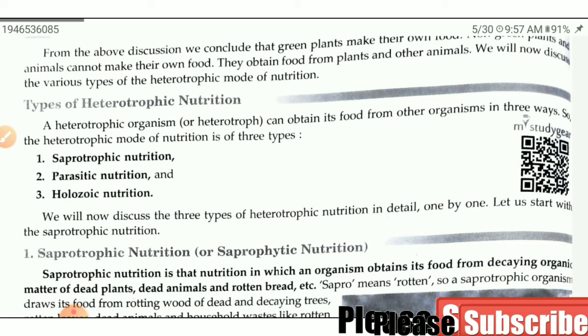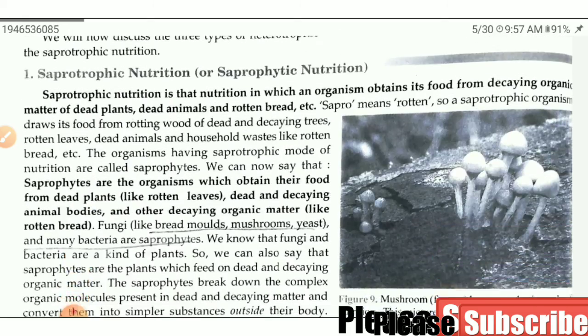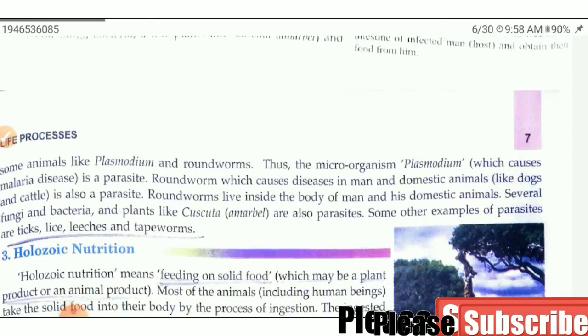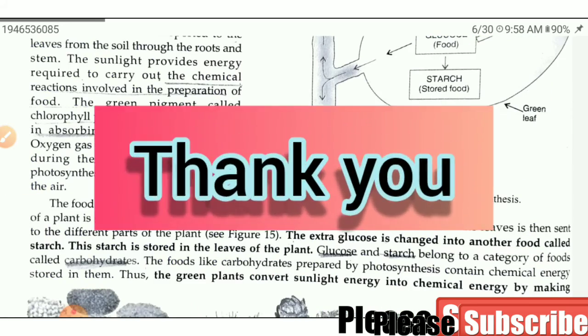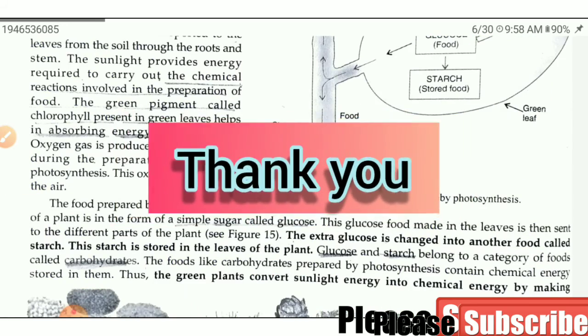Parasitic nutrition means an organism takes its nutrition from the body of another living being, living inside the body of such organisms. Holozoic nutrition means an organism obtains its food in solid form. I hope these terms are clear to you. In the next video we will discuss nutrition in plants.